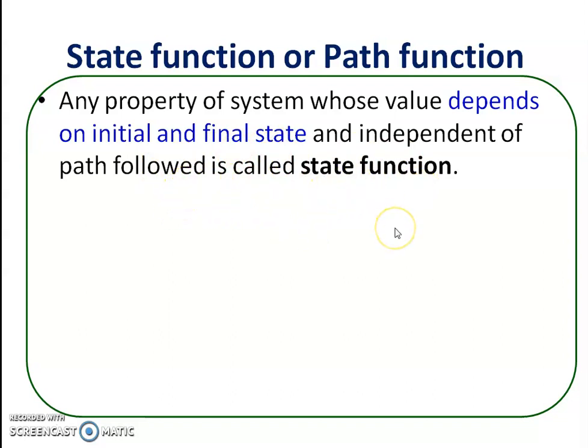It is a physical quantity whose value depends upon the state of a system and is independent of the path by which this state has been attained. It is called a state function.